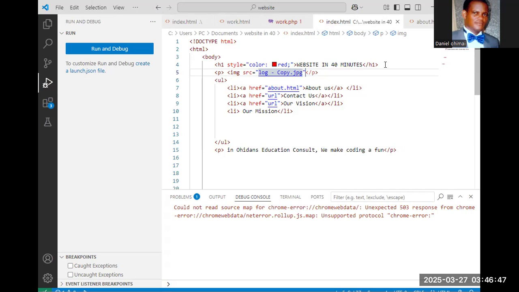Then you can also add alternative text, in case the picture is not there. So you can call it logo, say the picture, in case the picture is missing, so it's always logo. Okay. Now let's run it again and let's see what happens, whether that logo will appear. Control F5.